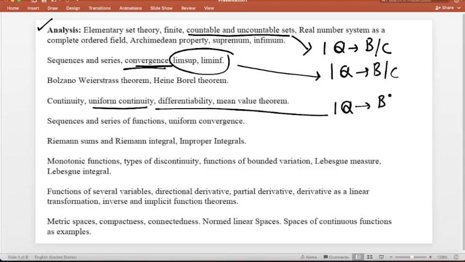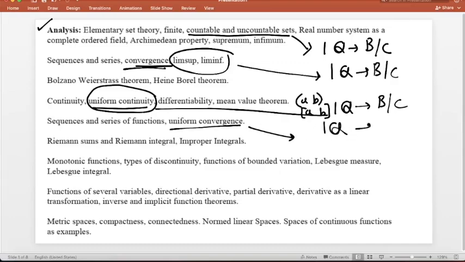Try to revise all the problems related to uniform continuity, especially the problems related to the boundary value. You should revise both cases, in the open interval as well as in the closed interval, before the exam. Uniform convergence is also very important. You can get one question in part B and in part C. Just try to understand uniform convergence and uniform continuity. These are two very important topics. You can get a question from either uniform continuity or uniform convergence, so you should prepare these topics carefully.